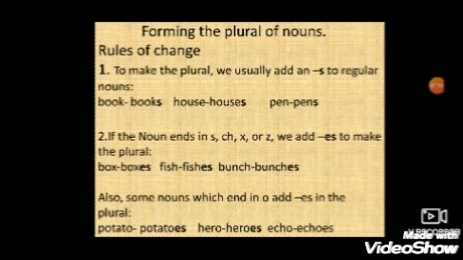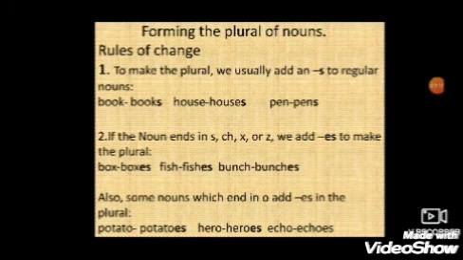First one, to make the plural, we usually add an s to regular nouns. Now, what are regular nouns? Regular nouns are those whose spelling does not change even when there is a change in number. They usually end with s or es. Here, you can see some examples like book, books, house, houses, pen, pens.